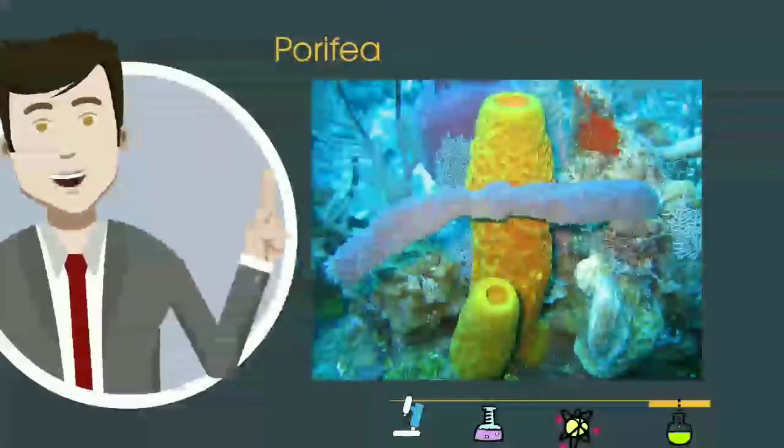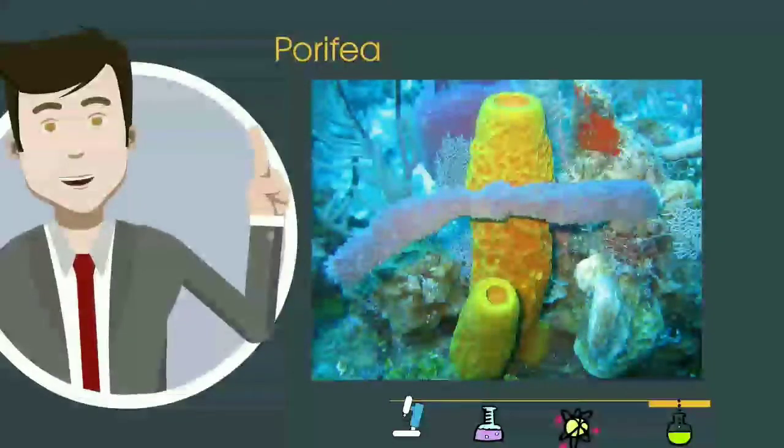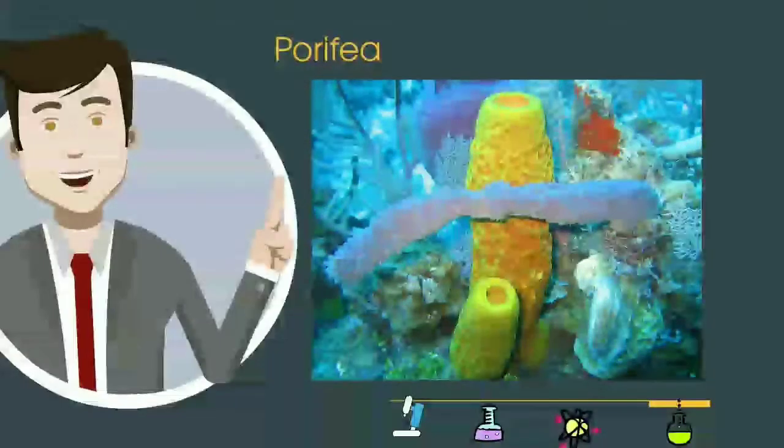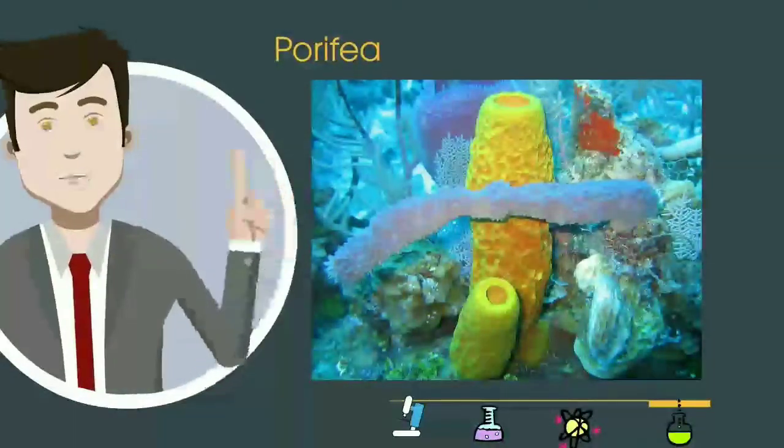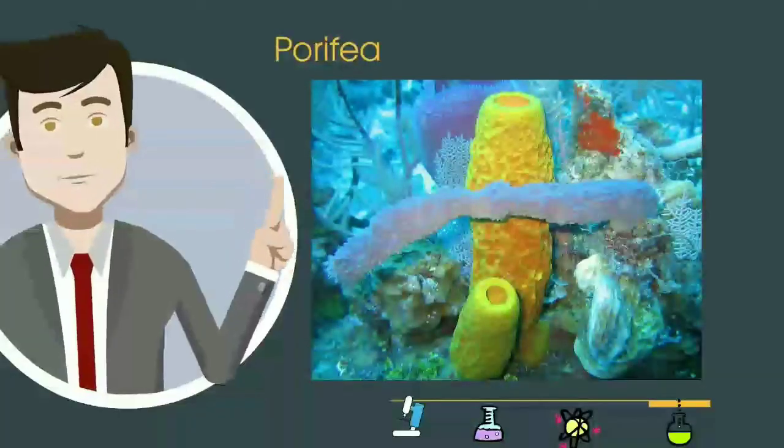Up first is Porifera. These are invertebrates that we normally call sponges. They mostly live in salty seawater on the ocean floor. They are covered with pores, and they are also filter feeders.